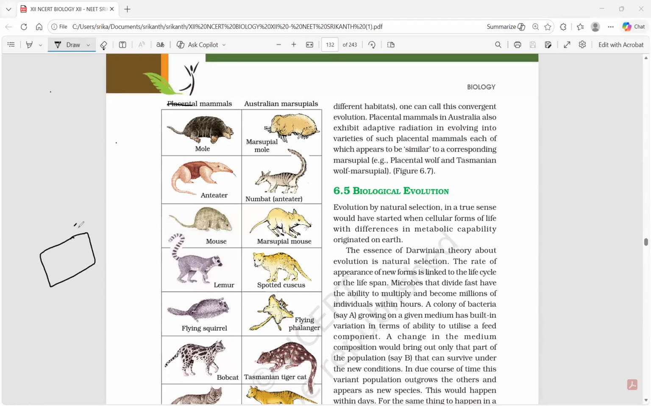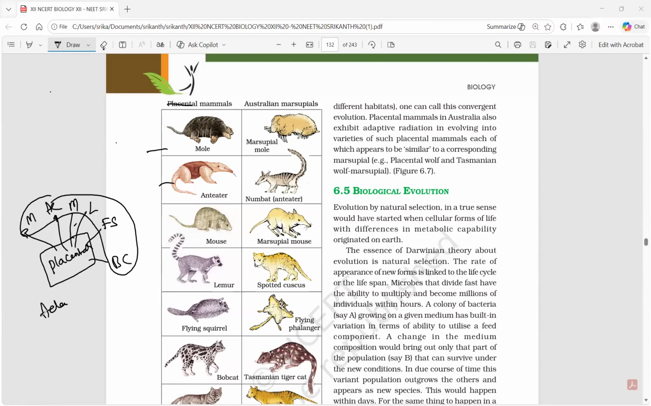This is the evolution of placental mammal. Placental mammal I am writing. There is a mole, there is an anteater. I am taking from here, in this series, mouse and lemur, flying squirrel, bobcat. So these are all examples of adaptive radiation. All these are examples of adaptive radiation that you need to understand.